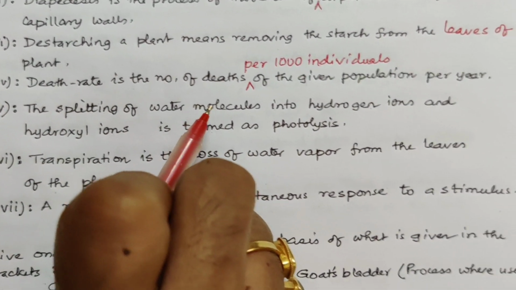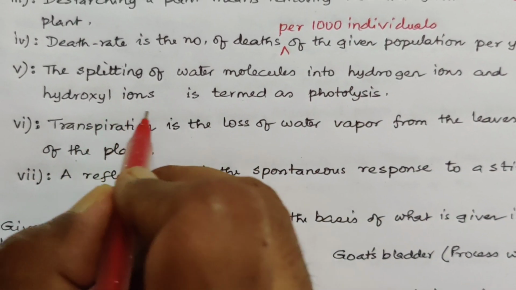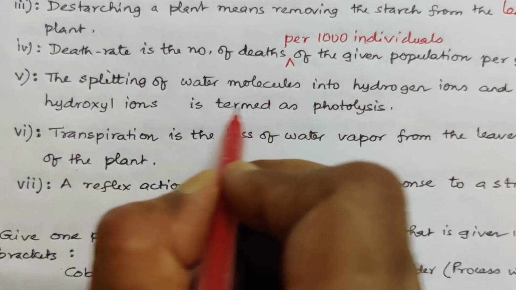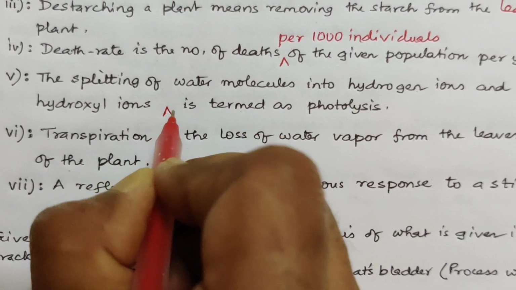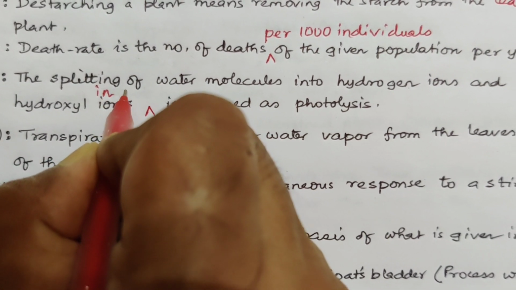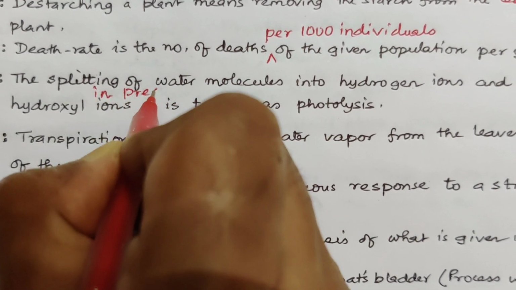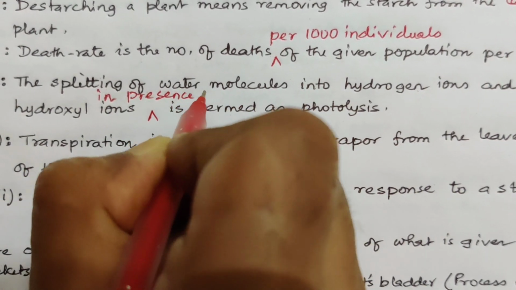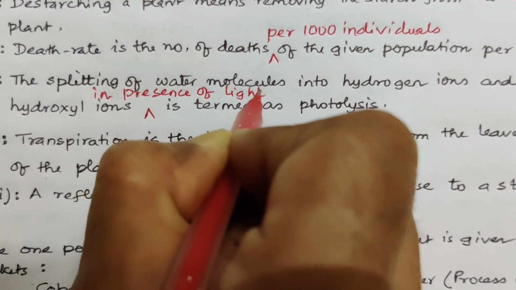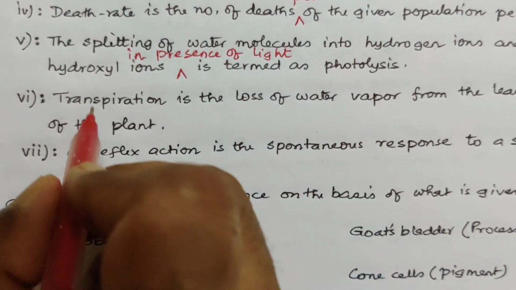The splitting of water molecules into hydrogen ions and hydroxyl ions is termed as photolysis. Here you have to write in presence of light. Since it is photolysis, you have to write in presence of light, and just underline it after that.